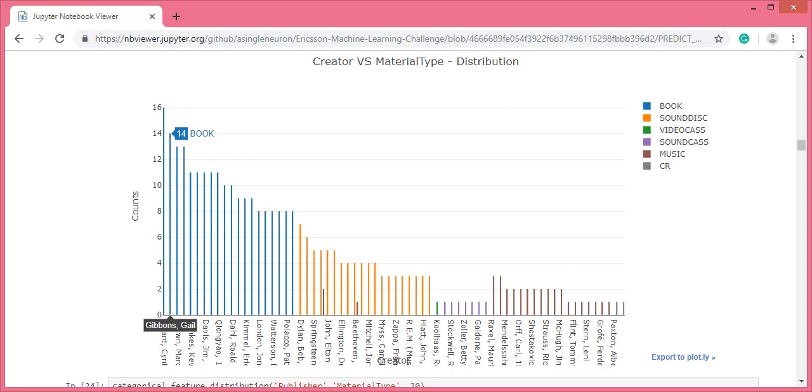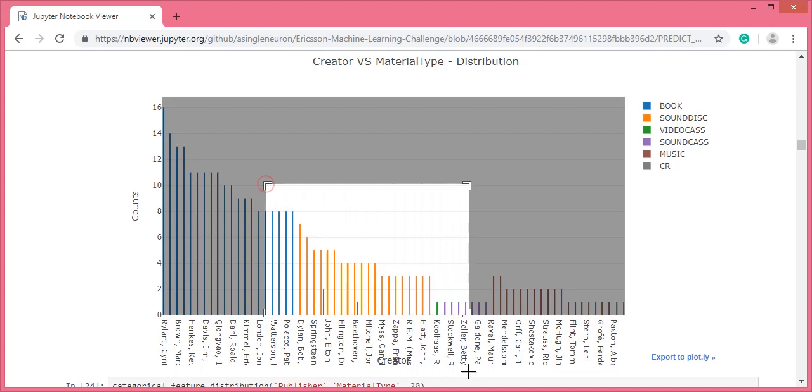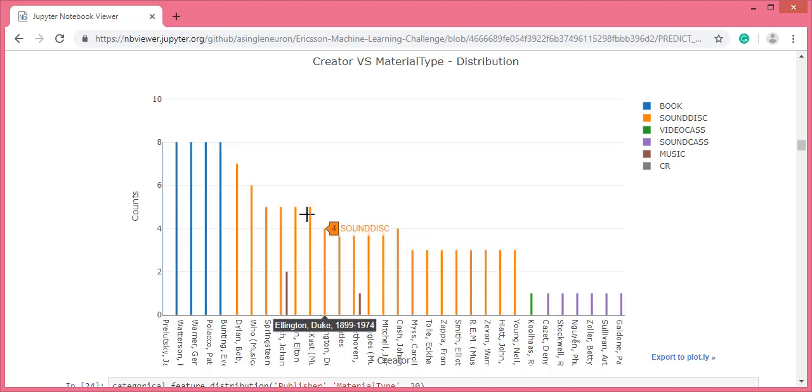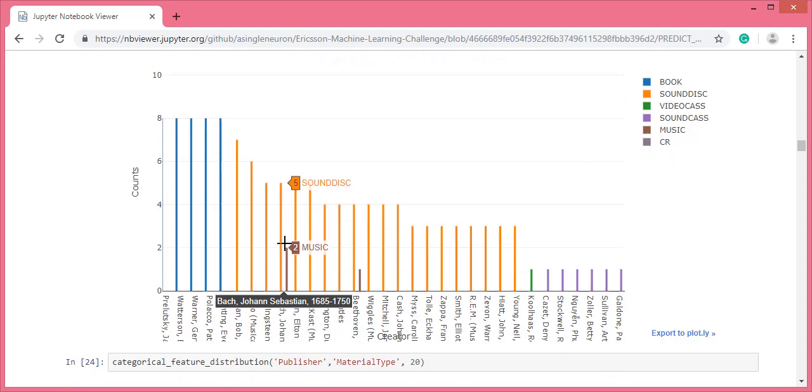This is the relationship plot of creator and material type. It denotes that the majority of authors belong to a specific class. For example, all the data points that have the author Gibbons Gale belong to the book class, and an author like Who musical group belongs to the sound disk class. There are a few exceptions also. An author like John Sebastian belongs to the sound disk as well as the music class. Moving to the next feature.